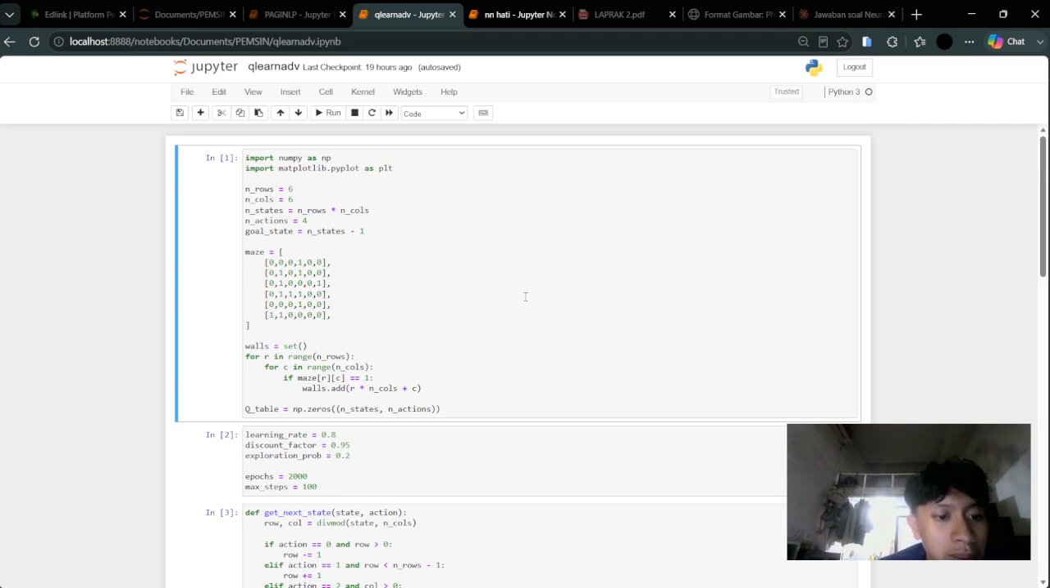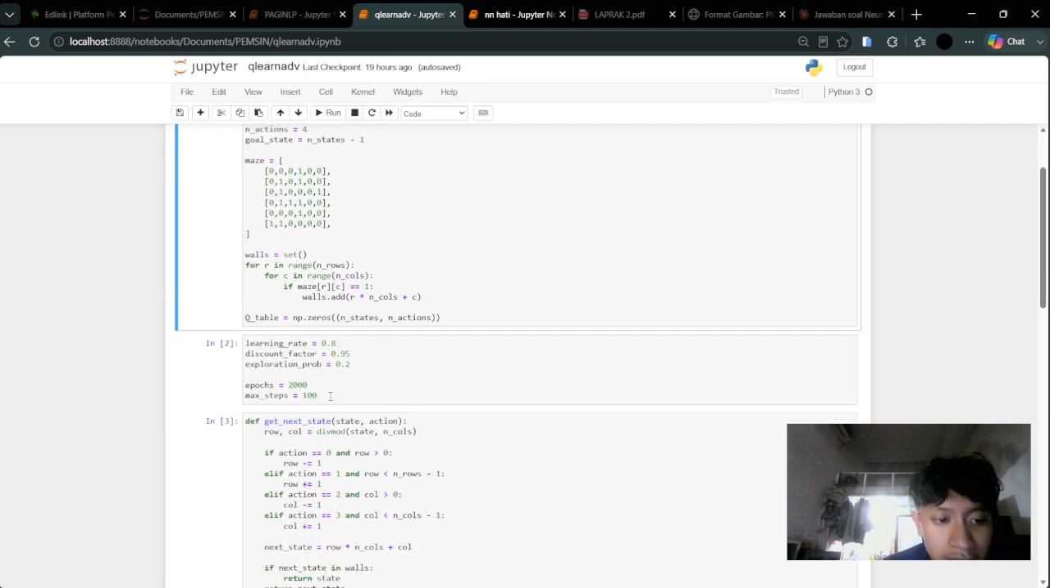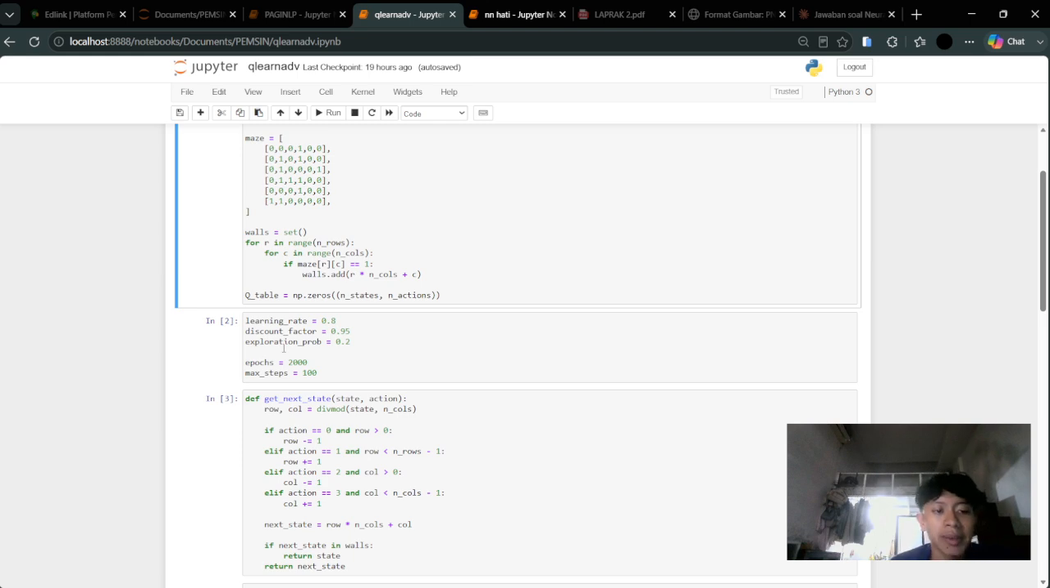The maze itself is represented as a 6x6 matrix where 0 marks a free path and 1 marks a wall that the agent cannot cross. We convert wall positions into state indices using the formula row times columns plus column, and store them in a Python set called walls for fast lookup during the training. Finally, we initialize the Q table here, a 36x4 matrix filled with zeros, representing the agent's complete lack of prior knowledge about the environment before the training begins.